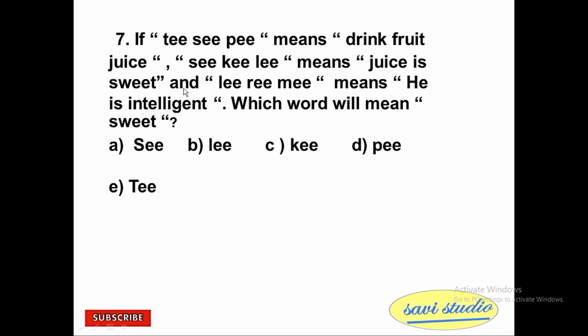So is will be coded as LEE. For sweet we have to find the answer. For juice we have SEE, for is we have LEE. So the option KEE is the right answer.